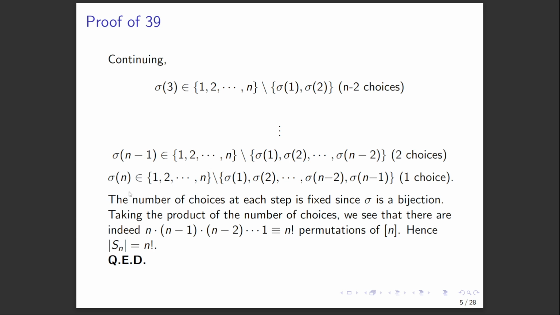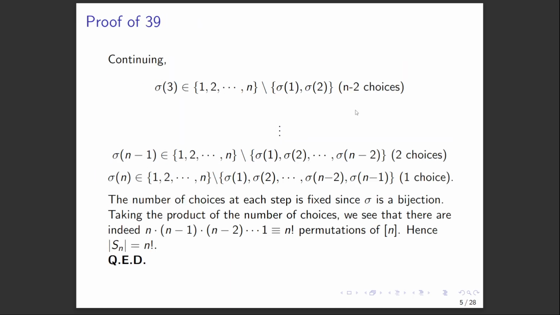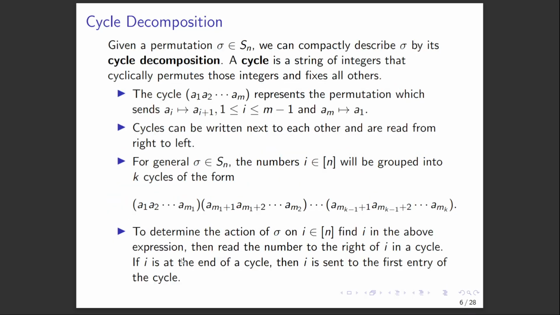This is a counting argument, and it only works because sigma is a bijection. We take the product of the number of choices at each step. So we have n times n minus 1 times n minus 2, all the way down to 2 times 1, which is n factorial permutations of [n]. So the order of S_n is indeed n factorial. Very cool.